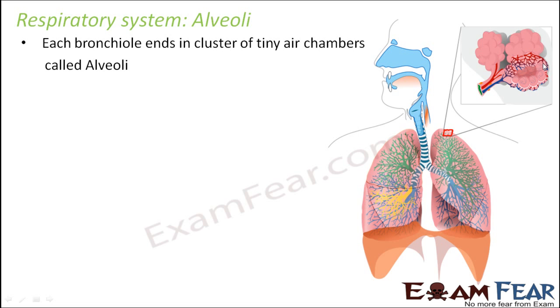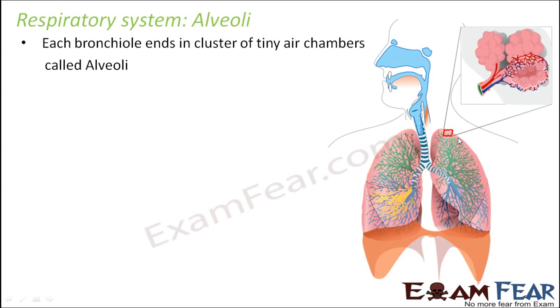They are nothing but the blood capillaries, that is, the blood vessels. So these alveoli are in close contact with the blood vessels, and this is the reason why they help in exchange of gases. Now we will see how it helps in exchange of gases, but for now you just try to understand the structure, because if you are clear with the structure, it will be easy for you to understand how the process takes place.